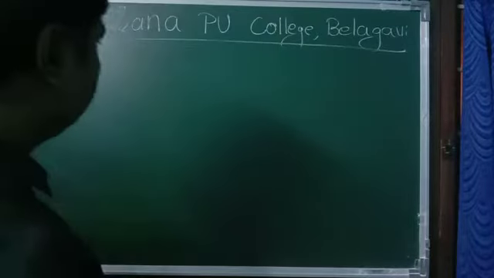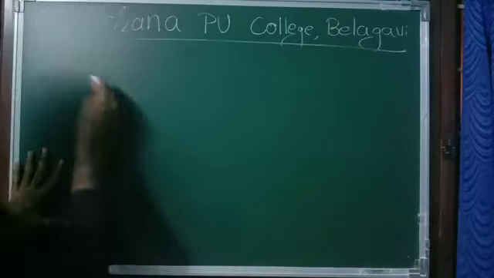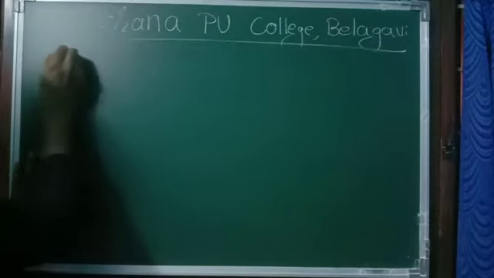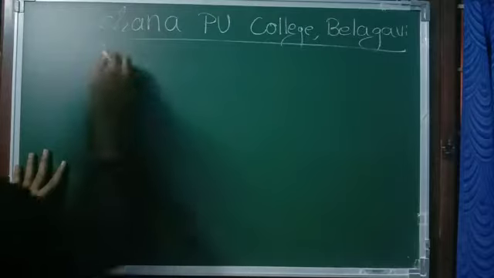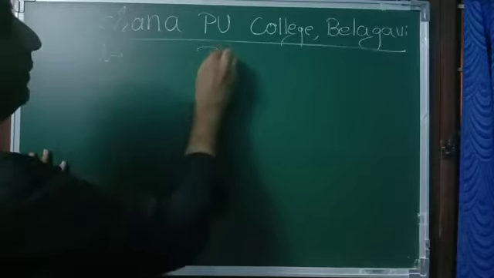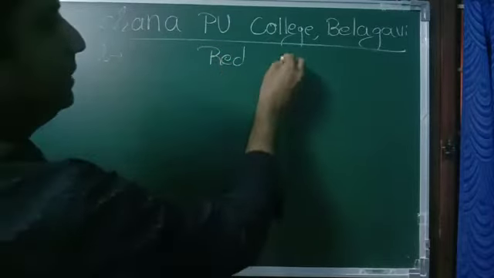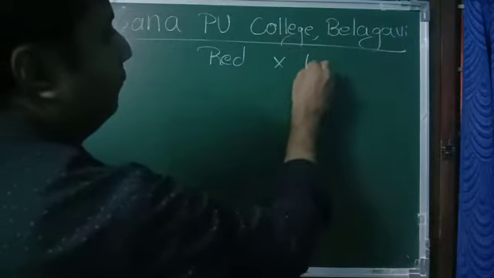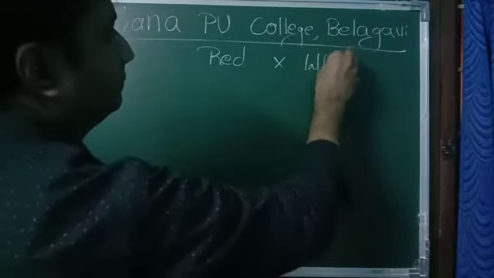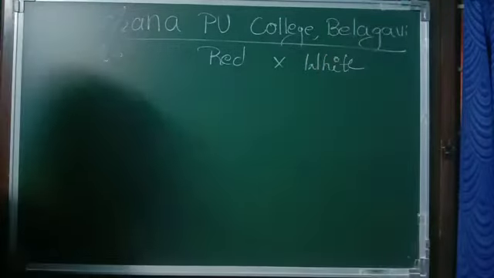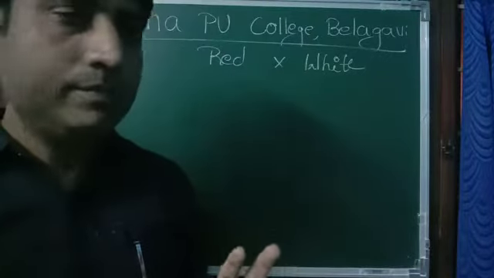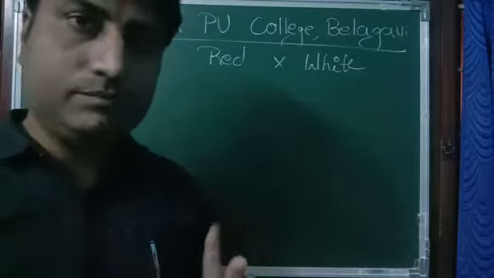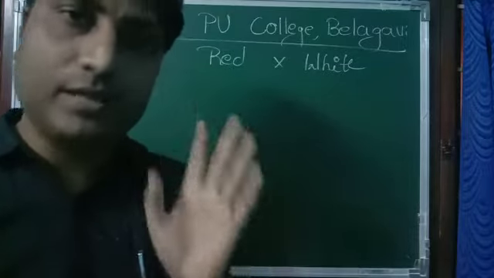See now, parent. Red flower is crossed with white flower. As per its factor, they are pure form, they are homozygous.